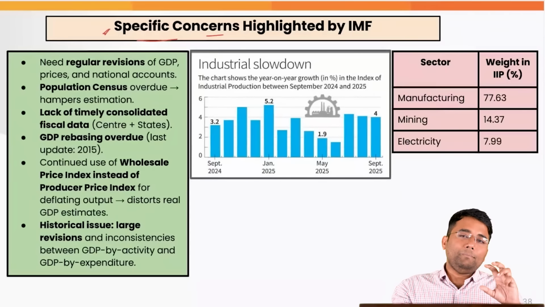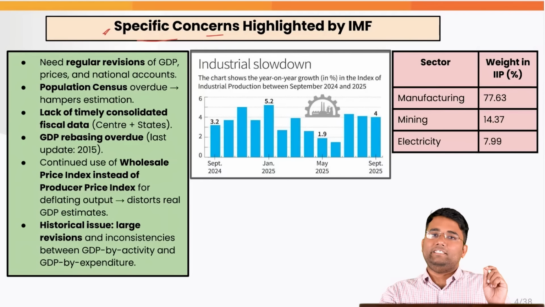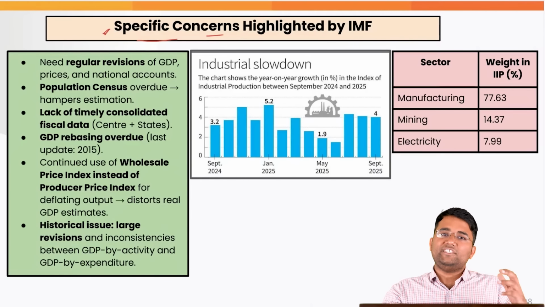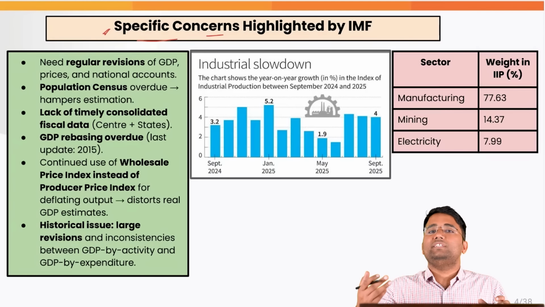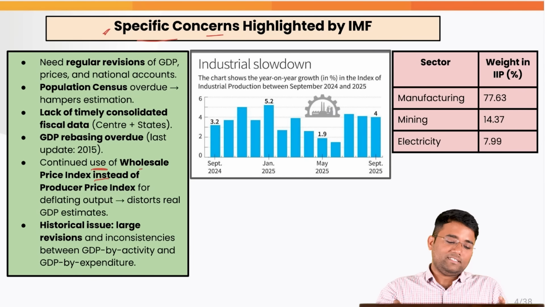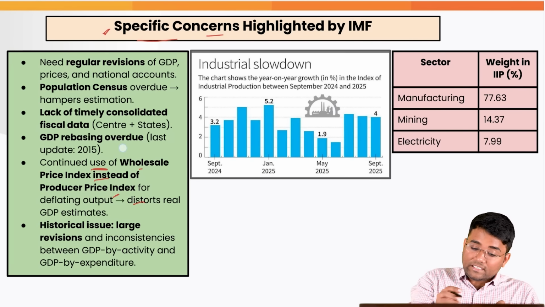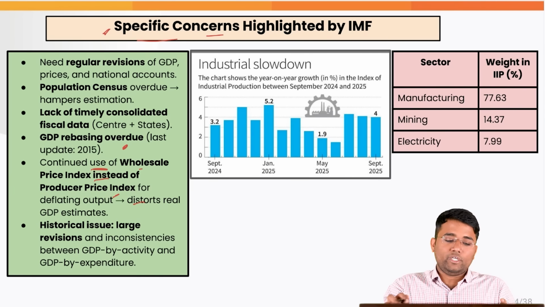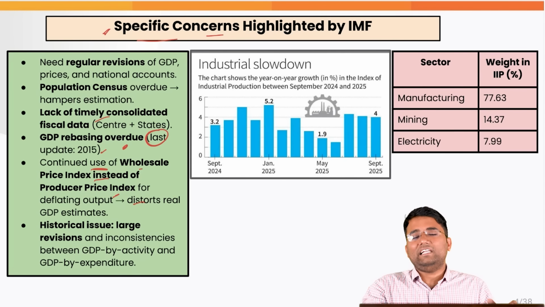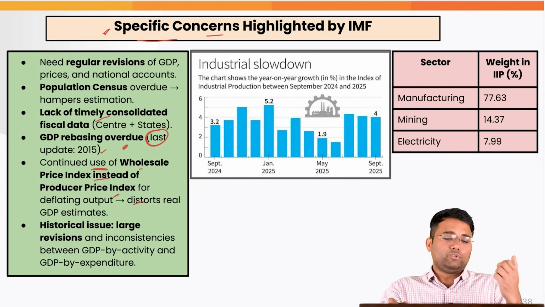Globally, PPI is generally taken into account to get an idea about nominal and real GDP, especially real GDP, where we adjust for inflation, whereas in nominal GDP inflation is unadjusted. So continued use of the wholesale price index instead of the producer price index distorts the real GDP estimates. Also, the GDP rebasing is overdue; it was last updated in 2015. Also, there is a lack of timely consolidated fiscal data, the data comes with a lag, and there is no coherence between the center and the states with regard to the data.